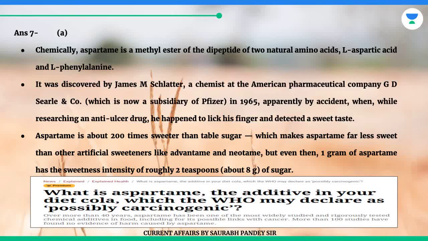Schlatter, a chemist at the American pharmaceutical company G.D. Searle & Co., which is now a subsidiary of Pfizer, in 1965, apparently by accident, when, while researching an anti-ulcer drug, he happened to lick his finger and detected a sweet taste. Aspartame is about 200 times sweeter than table sugar, which makes aspartame far less sweet than other artificial sweeteners like advantame and neotame, but even then, 1 gram of aspartame has the sweetness intensity of roughly 2 teaspoons, about 8 g, of sugar.